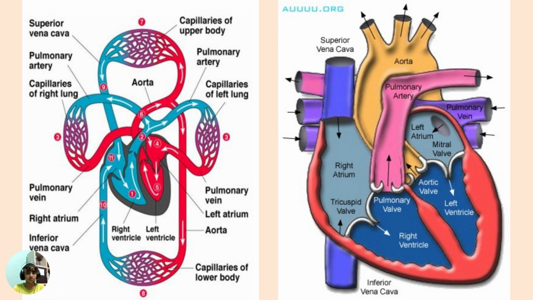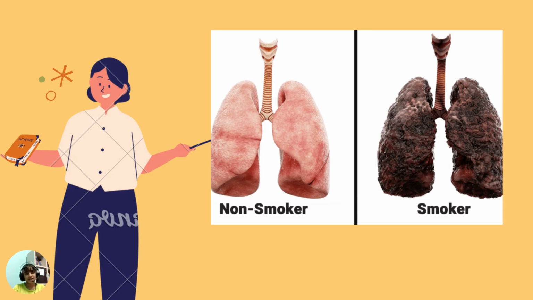Smoking limits blood flow through the arteries and veins in two main ways. First, nicotine, the most addictive chemical in cigarettes, causes the blood vessels to become more narrow. This both limits the amount of blood they can carry and, over time, causes them to lose their flexibility and become more stiff. So next, this is an example of the lungs of a smoker and a non-smoker.